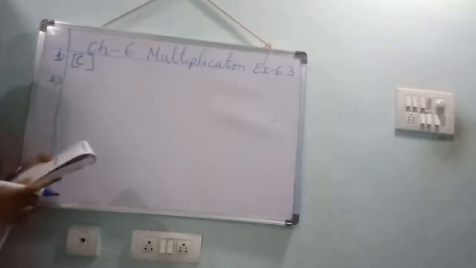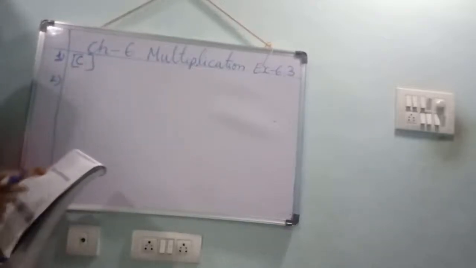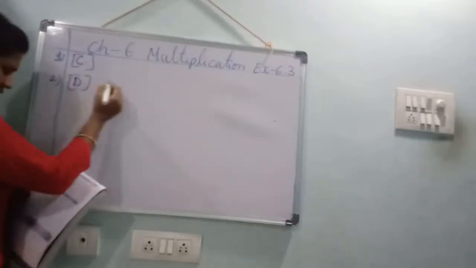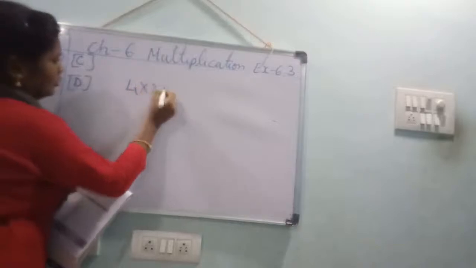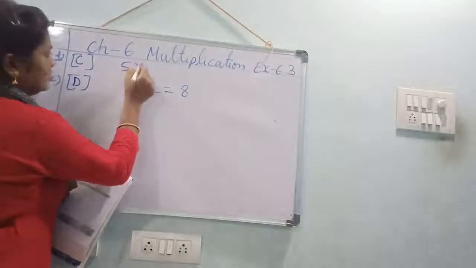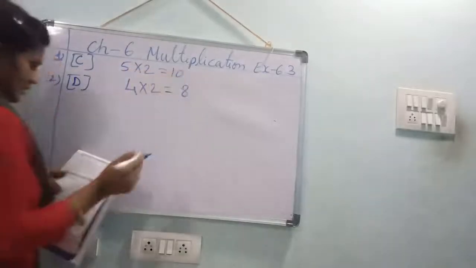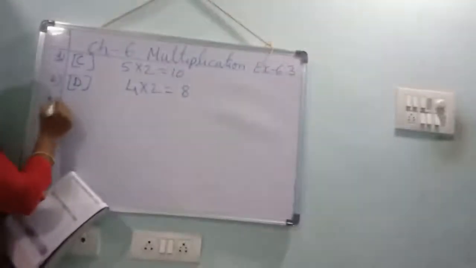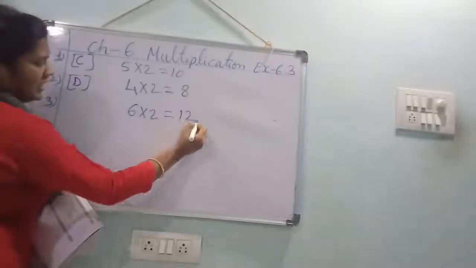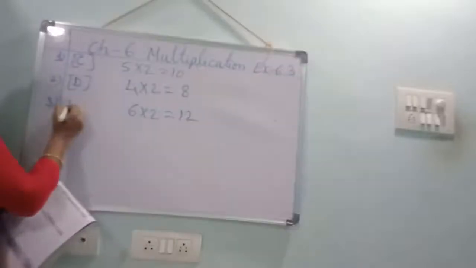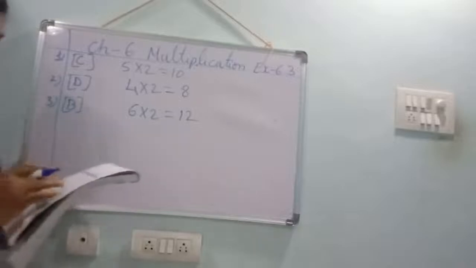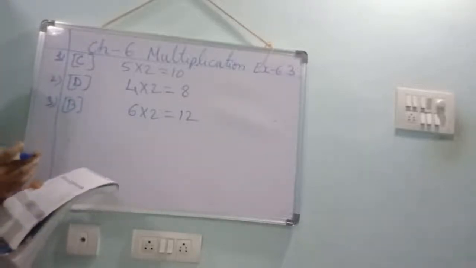Next. 4 2s are 8. Where is it? Option D. Option D is correct. See, 4 into 2, 4 2s are 8. So 5 2s are 10, yes or no? Now 6 2s are 12. Where is it? Option B. Understood, children? What are you doing here? You are multiplying by 2.